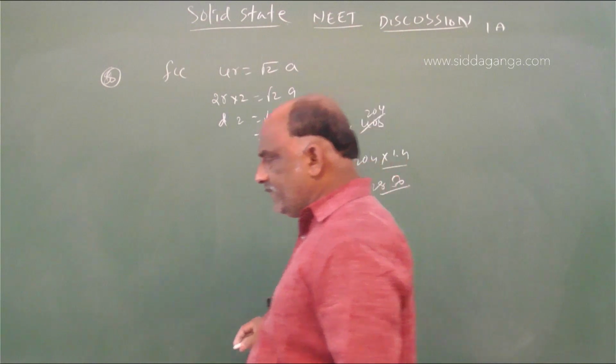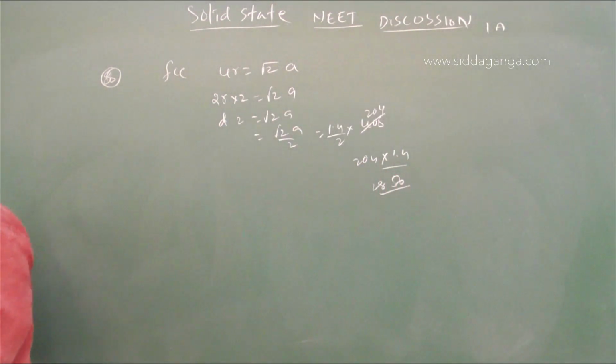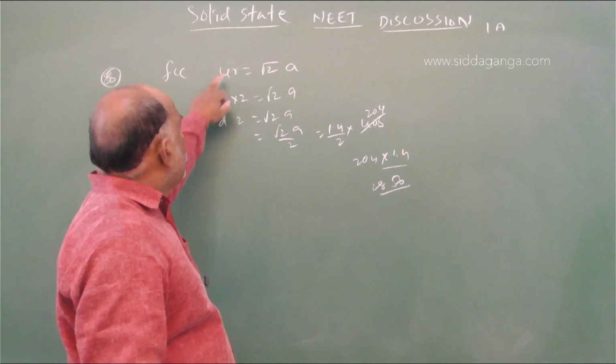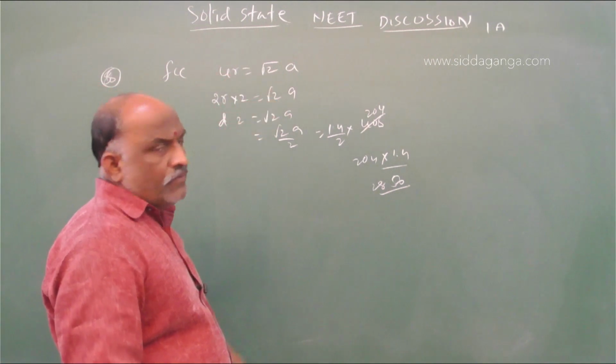One minute, we made a mistake here. 4r is equal to root 2a, so r is equal to root 2a by 4.